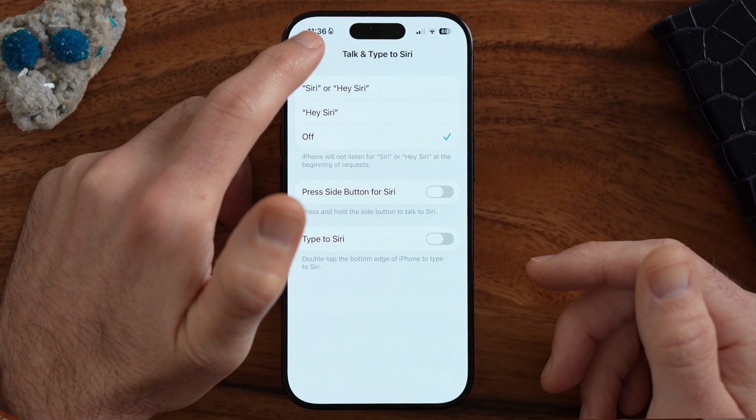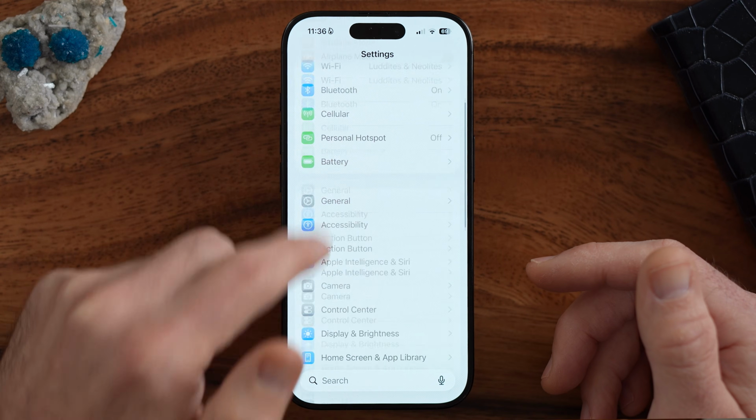Now, there are a couple other things that are useful and interesting. One is if you rapidly press that side button on your iPhone, it could call emergency services. This could be helpful to you, or you might not want that to be enabled because you don't want to accidentally call 911. I'll show you how to turn it on or off depending on your preference. Let's go back to the very beginning of the settings.